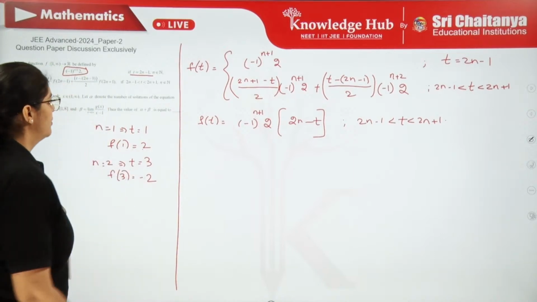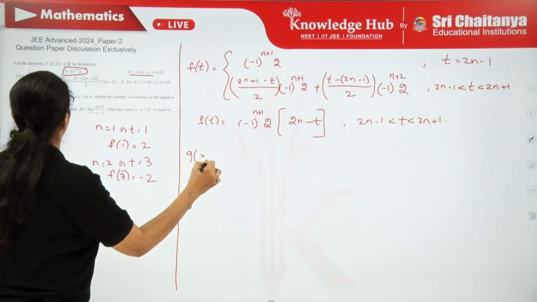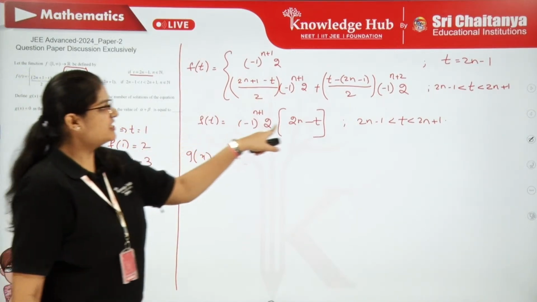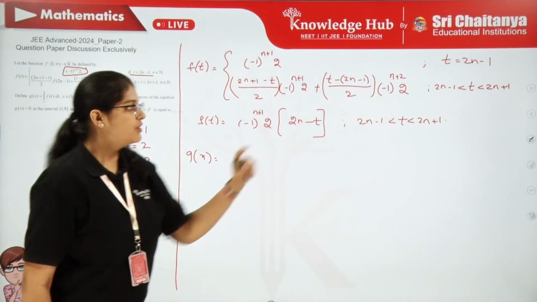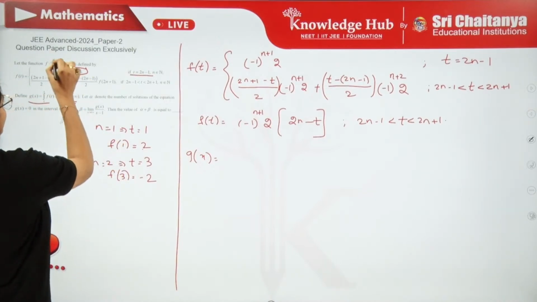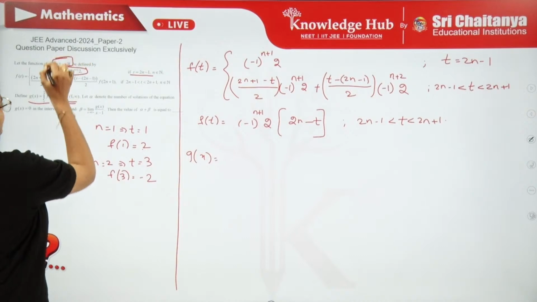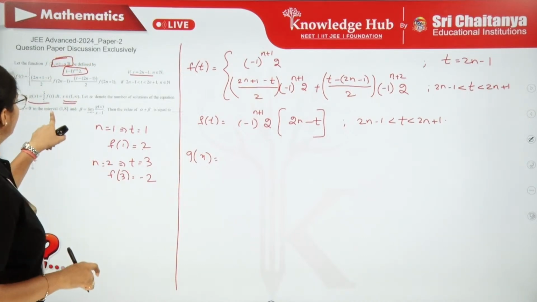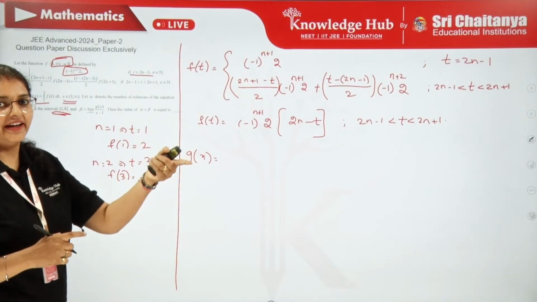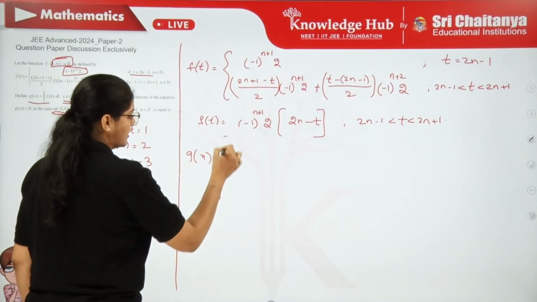Okay. Now let's try to write what g of x is. g of x is very complicated. So we have this f of t between the integers, right? g of x is defined from 1 to infinity, and the f function is also taken from 1 to infinity, but they are asking you the solutions in 1 to 8 only. So we don't have to consider more than 8. Let's try to split the g of x function.